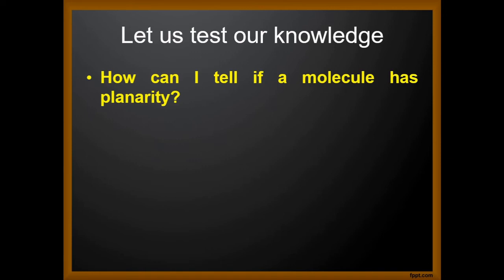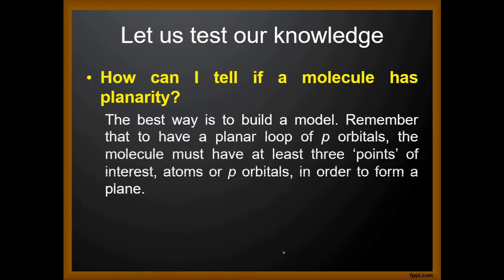How can I tell if a molecule has planarity? Just by looking at its structure? The best way is to build a model. Remember that to have a planar loop of p orbitals, the molecule must have at least 3 points of interest, atoms or p orbitals, in order to form a plane. For example, cyclopropane is planar.